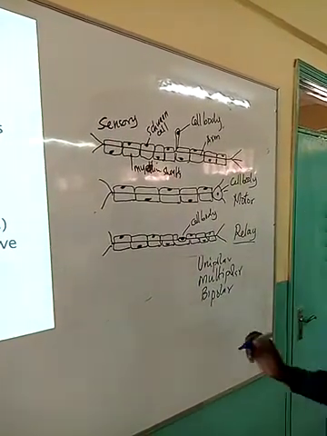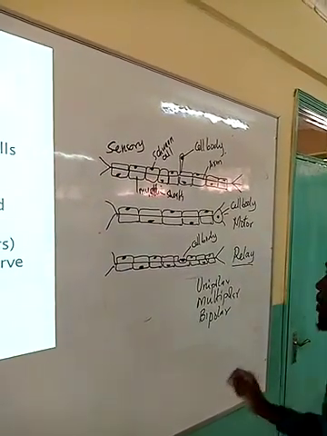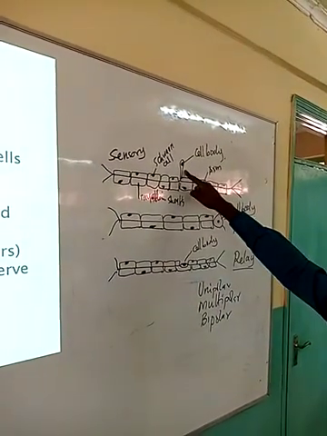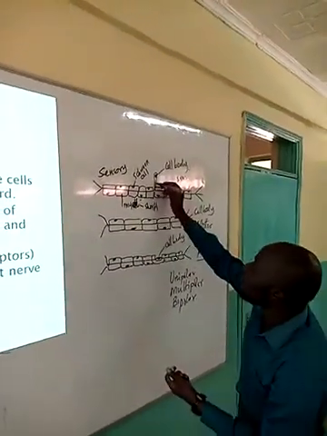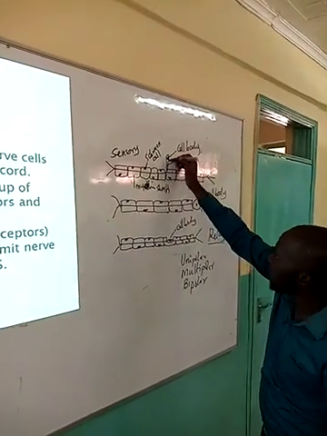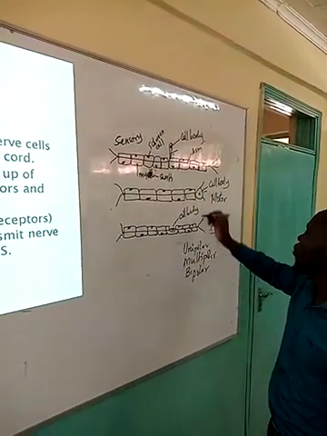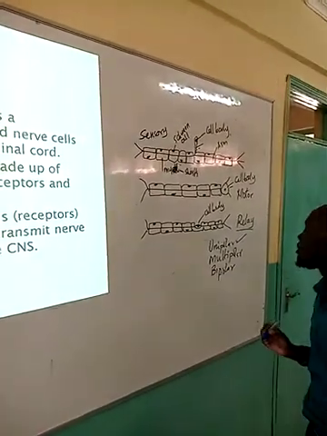What do we mean by that? We look at how many dendrites originate from the cell body. If we take, for example, the cell body of the sensory neuron, it has only one dendrite originating from the cell body, the one dendrite here. So it is unipolar. The sensory neuron, therefore, is unipolar.